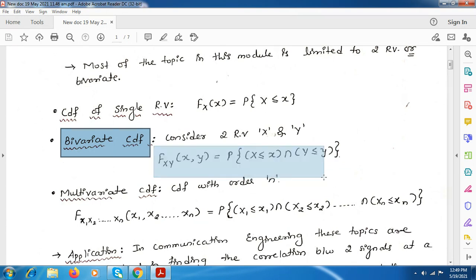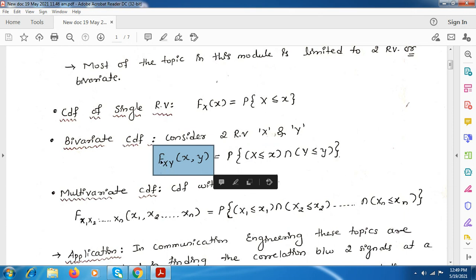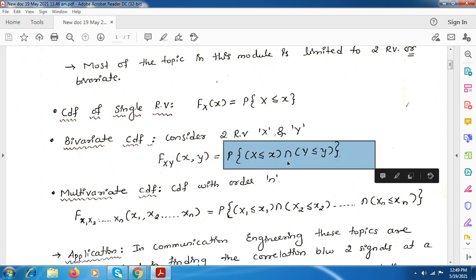Here we represent it by FXY of x comma y. These are the two random variables, and this is the CDF for bivariate. The probability we write for both the terms, X and Y, and here we use the intersection of this X and Y probability. It is the probability of X less than or equal to x, which is one random variable, and the second random variable, Y less than or equal to y, and we take the intersection of both random variables. So this is the definition for the bivariate CDF.